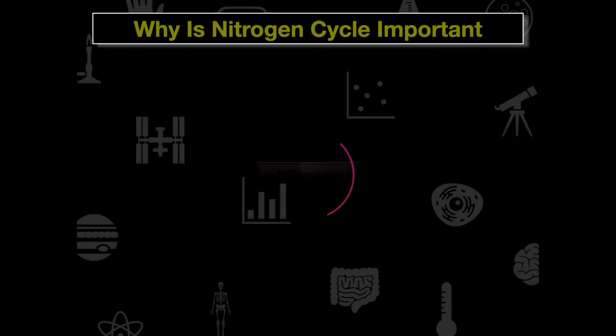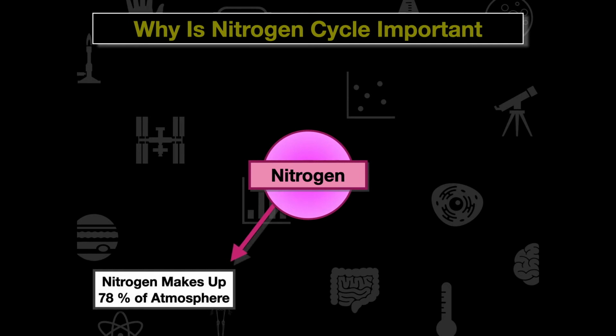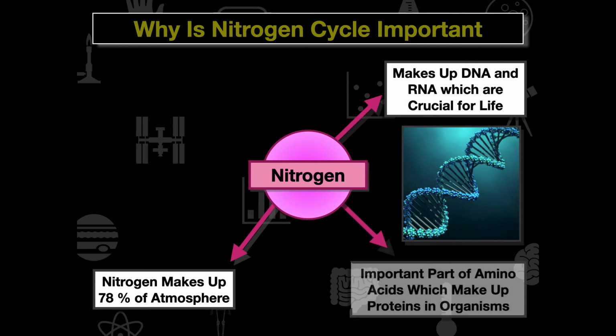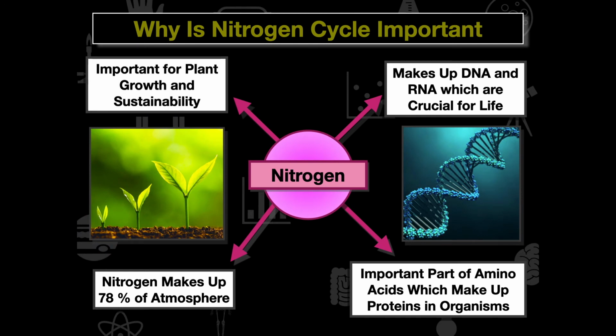So when we're looking at the nitrogen cycle, why is it important? Well, nitrogen is a key component. It makes up 78% of the atmosphere, and it's a key component in DNA and RNA, and also in amino acids. Without the presence of nitrogen, plants are not going to be able to grow and stay sustainable, and the entire ecosystem would collapse. So we have to think about nitrogen and the use of fertilizers and the incorporation of nitrogen in the environment, because plants and really all life rely on this nitrogen to provide our primary producers that are going to support all life on Earth.